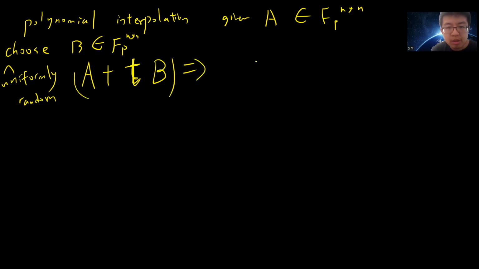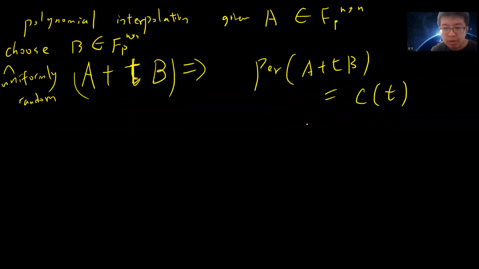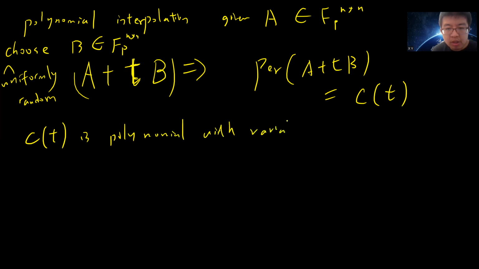Consider A plus TB as a matrix. The permanent of A plus TB is a polynomial, call it C of T, in the variable T with degree less than or equal to n. By definition you can check this. It's the same as for the determinant, which is also a polynomial of degree at most n in T.